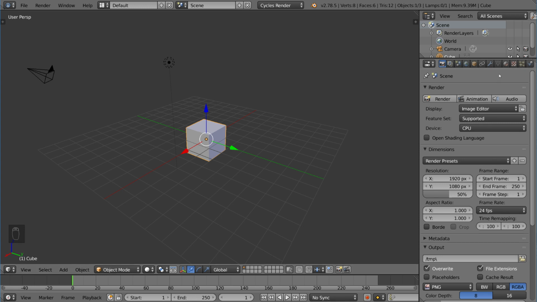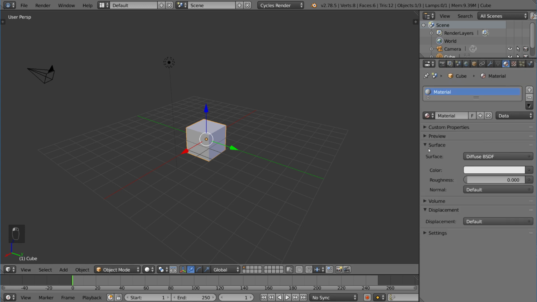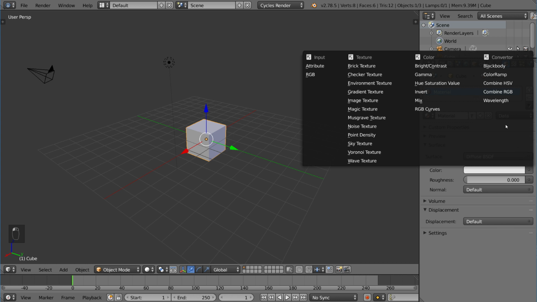It's very, very simple to create a procedural texture. We're in the materials tab now for Cycles, and you'll notice that we have a basic diffuse material. If you want to create a procedural texture and add that to the material, we have a little button right here next to the color bar, and that will give us the texture option. So all of these textures provided by Cycles are generated, except for image texture and environment texture, I believe. These two are literally the definition of non-procedural. Everything else is procedural here.